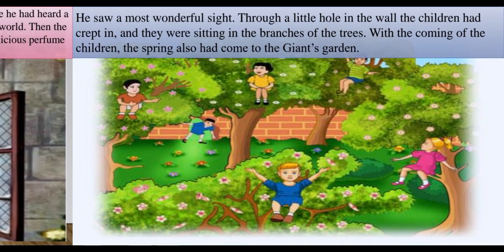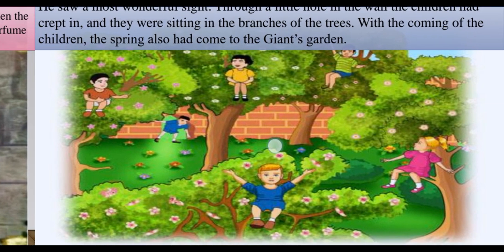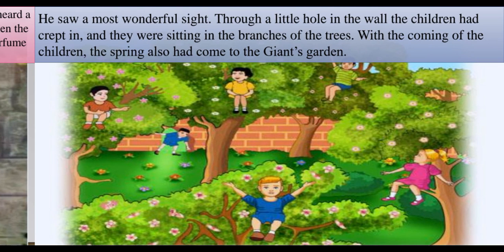Yeah. So through a small hole, all the children came into the garden, and on every branch there was a child, and everybody started enjoying, having a good time again in the garden. So the giant realized that children were the ones who could bring happiness to his garden. With the coming of the children, the spring and the summer season had also come, and there were flowers and fruits everywhere. It was back to normal. Now, let's come to another scene of the story.